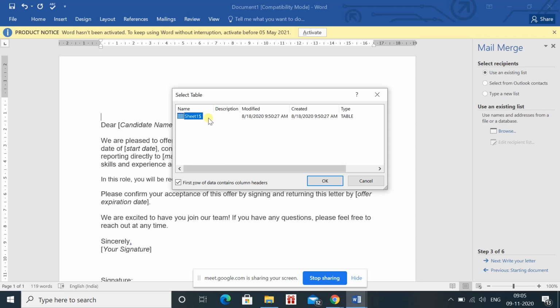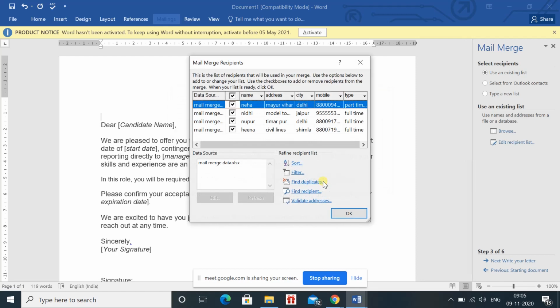In your case also, you must be having one file with one sheet where you will enter the data, so it will show in the same way. Then press OK. After pressing OK, a new dialog box will open. Here you can see the names of the individuals which I have entered: the name, address, city, mobile number, and type. Type means whether the job is full time or part time.